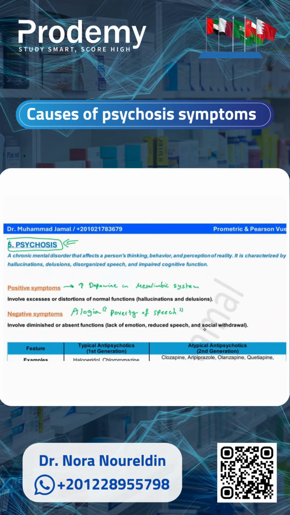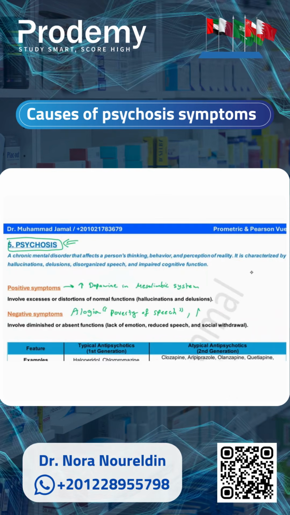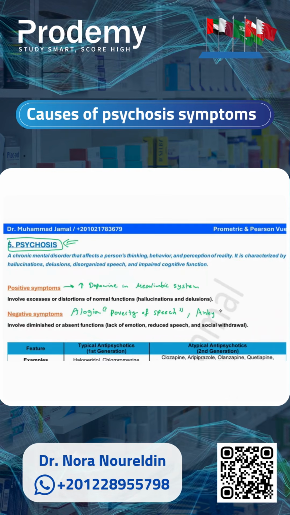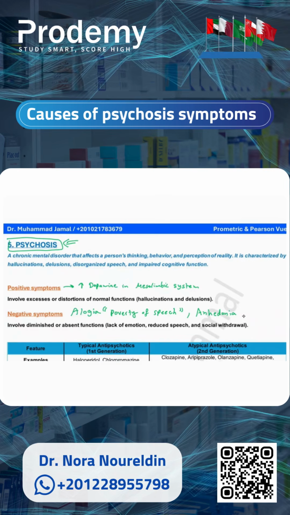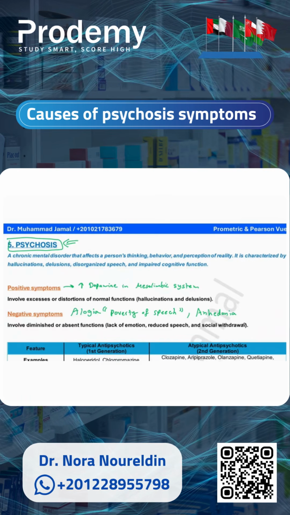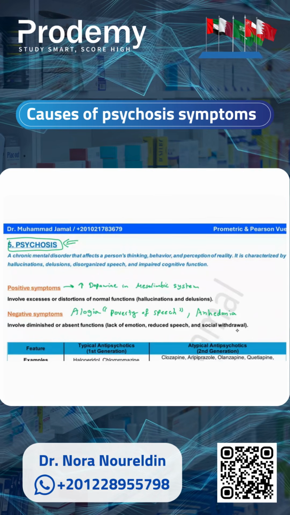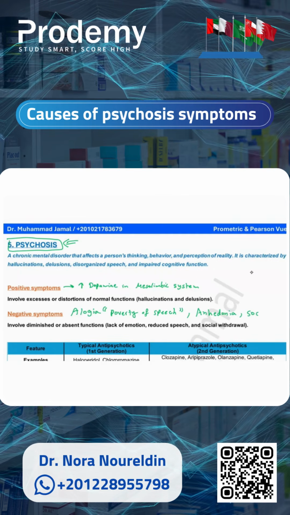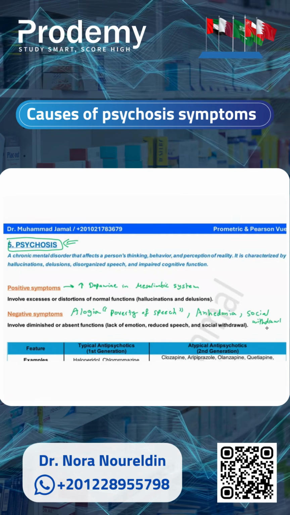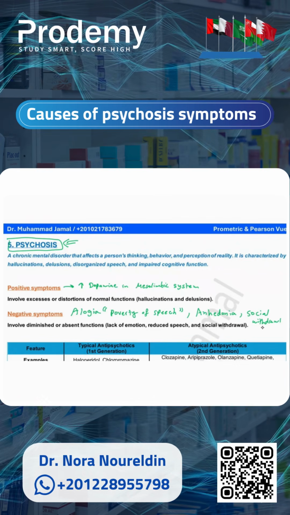So this is alogia. And he also experiences anhedonia, and we've heard the term anhedonia from the last lecture, and we said that this is also a common symptom of depression. And anhedonia, we said that it is the inability to feel pleasure in any form. Also, the social withdrawal or the isolation behavior is one of the negative symptoms.